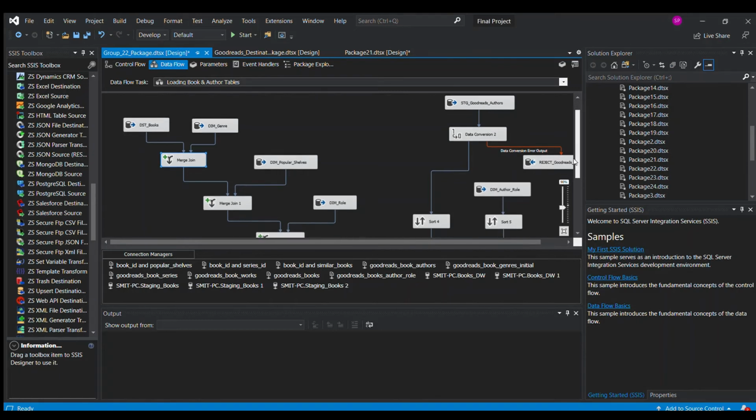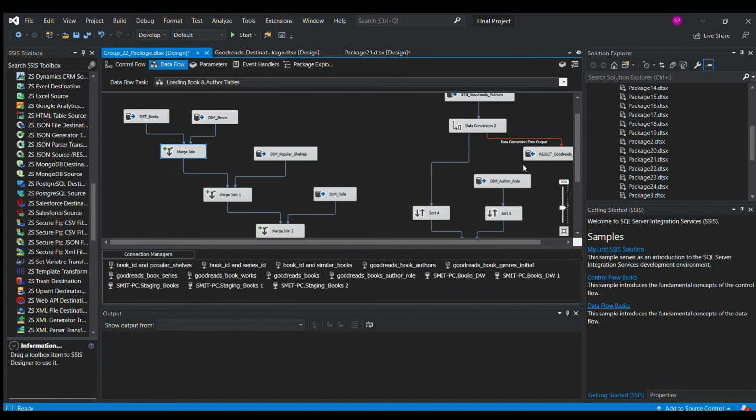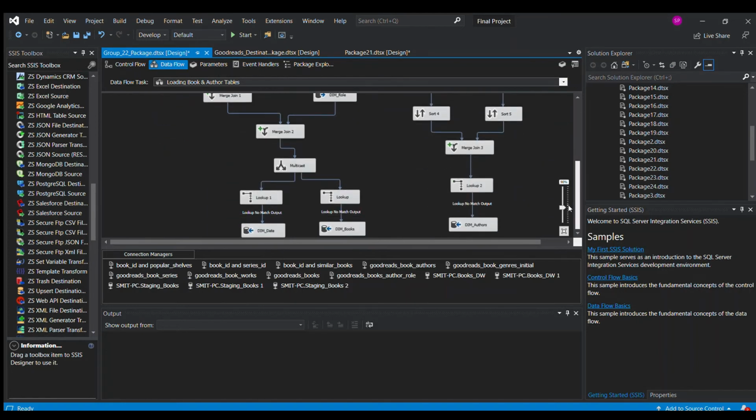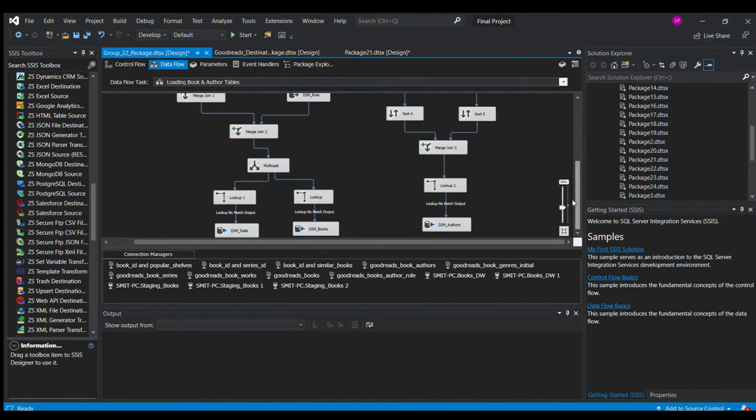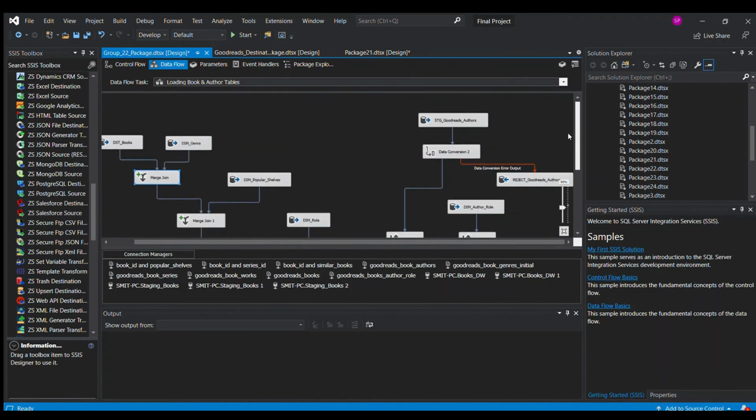Similarly, we do it for the popular shelf, dim role, and then finally, as you have seen, we just cast one output towards the date dimension and the other output towards the books dimension.